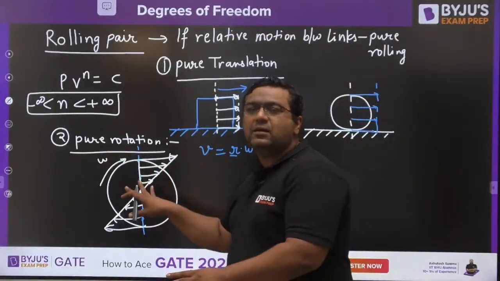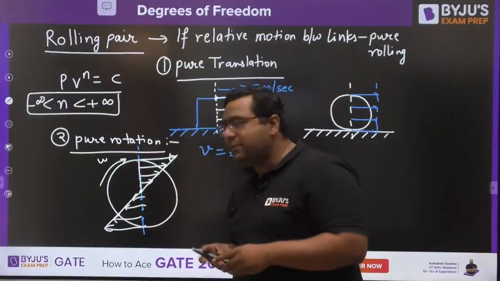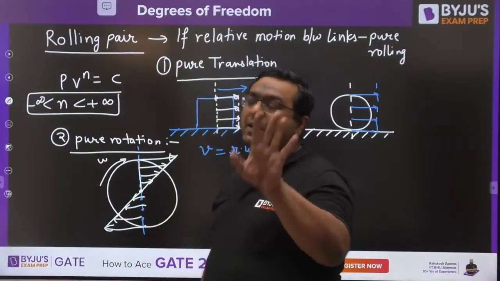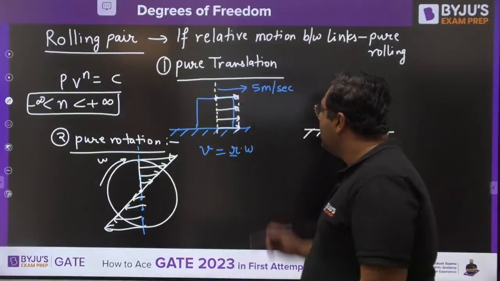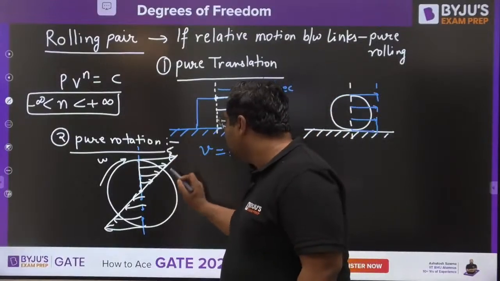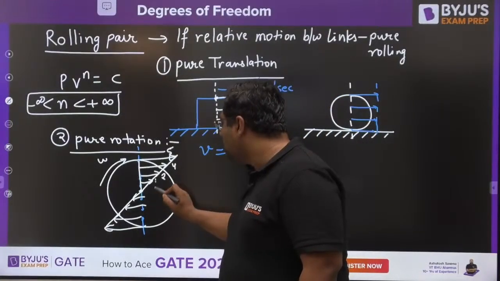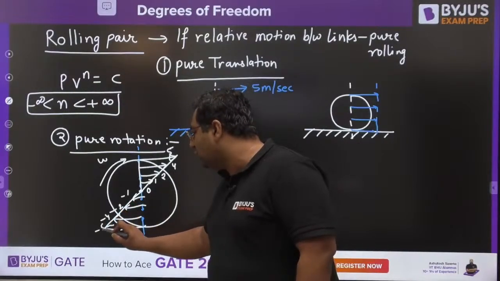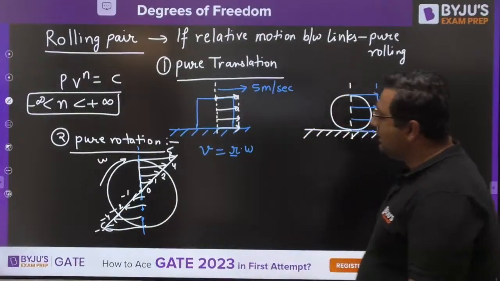Means they are rotating, staying at one point, means their center of rotation or axis of rotation is fixed at that time. That motion is said to be pure rotation. So let us say this velocity is 5, this is 4, 2, 1, 0, minus 1, minus 2, minus 4, minus 5. This is the velocity profile.